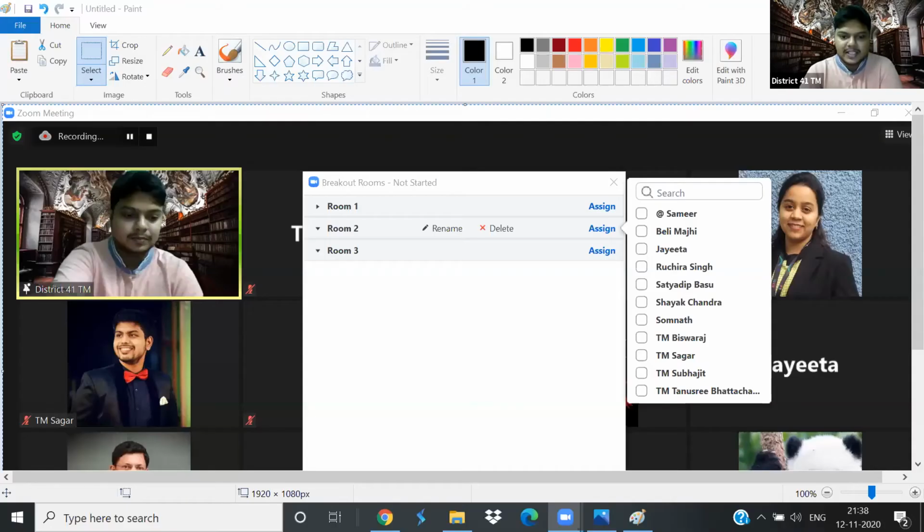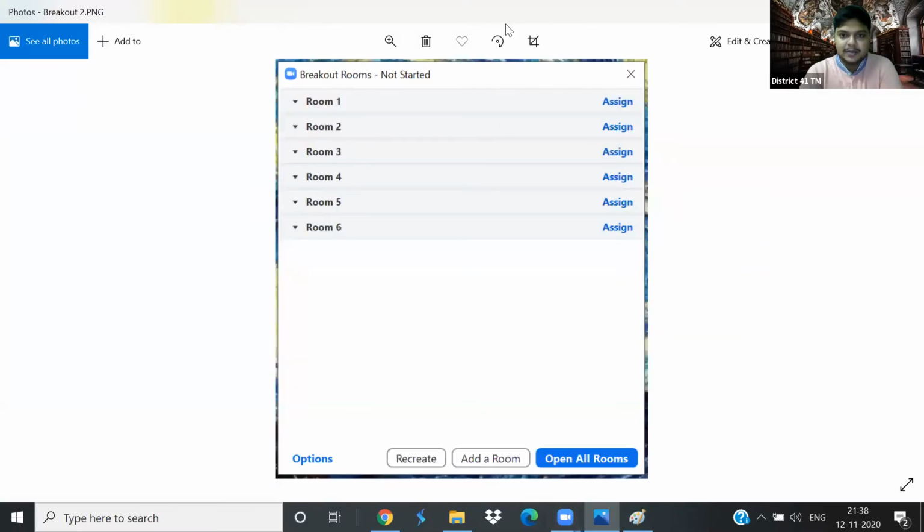Rahan, I specifically joined this session of yours to understand the Zoom poll thing because I'm going to use it in one of my next sessions. For example, if I have a session of 30 minutes, and I want to use a Zoom poll which has 5 different questions, and I want to put one at the 15th minute, one at say the 25th minute. In that case, can I prepare all the questions and then go to the poll section? What is that setting? Yes. So just let me show you.